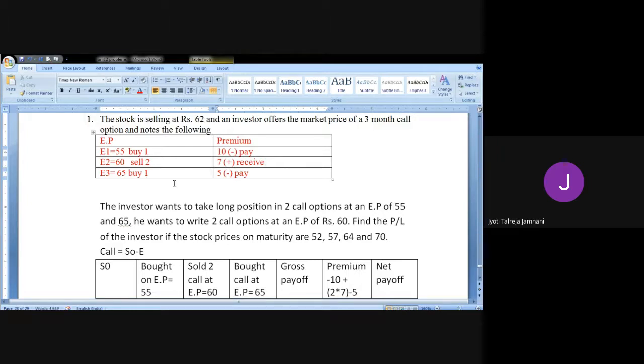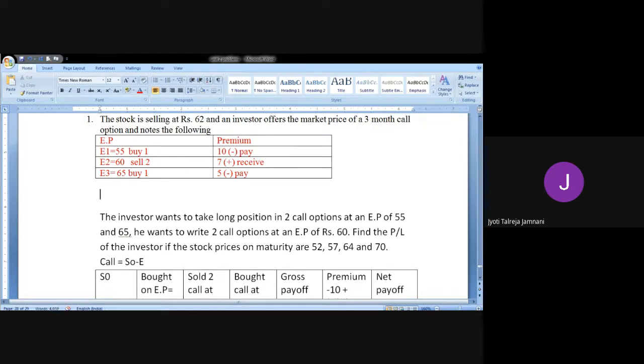You're going to pay 10 rupees, so minus 10. Then you're going to receive 7 rupees. But remember, you are receiving for two options. You have sold two options at 7 rupees each. So you will receive 7 rupees two times. 7 plus 7, 14. Or 2 into 7, 14. And then again you have bought, so you will pay 5 rupees.